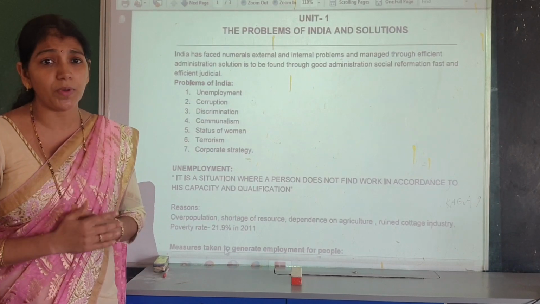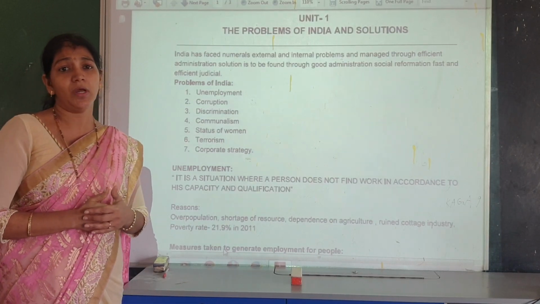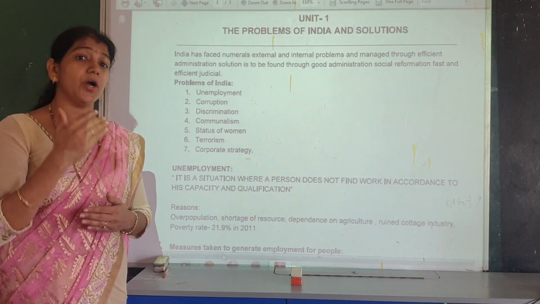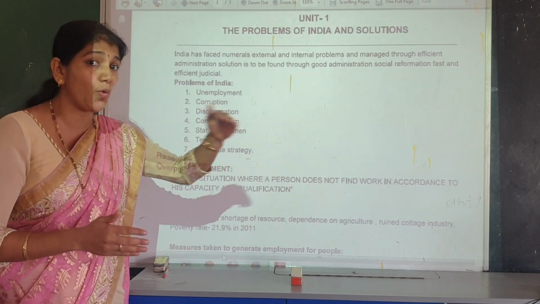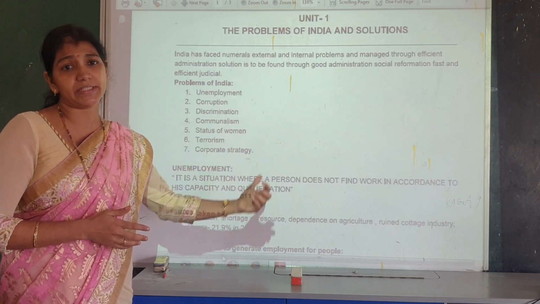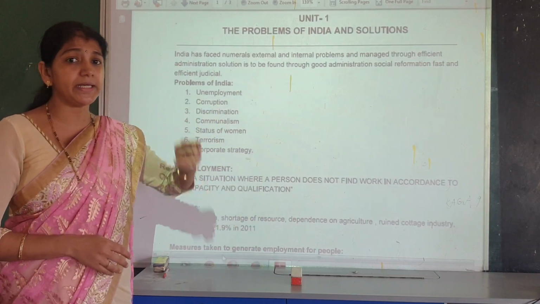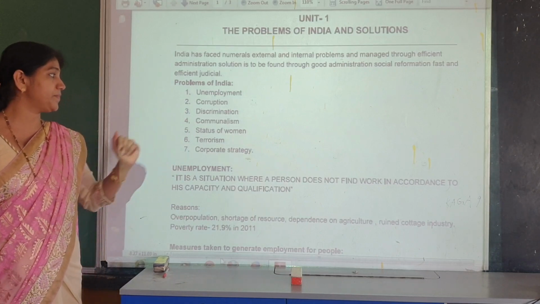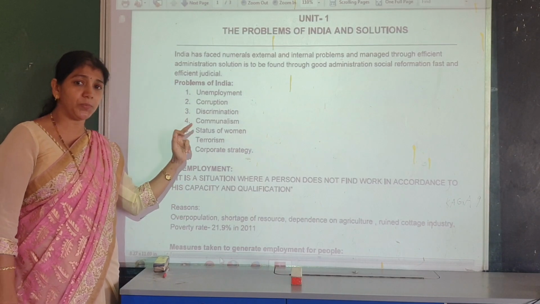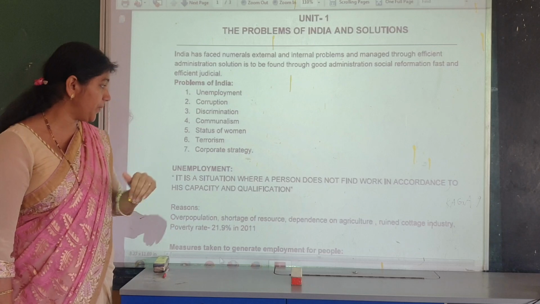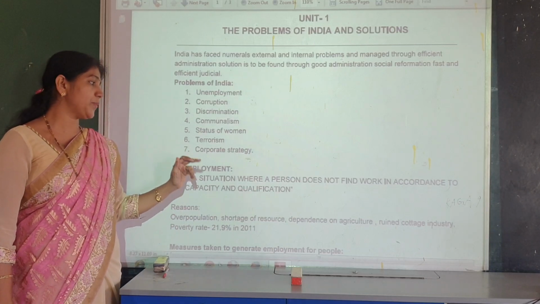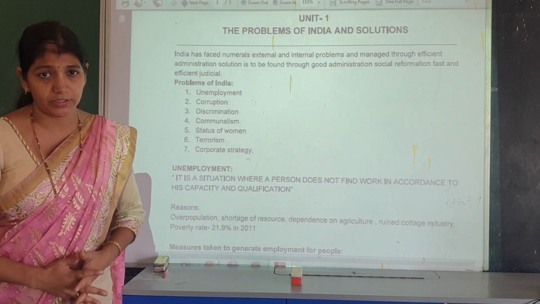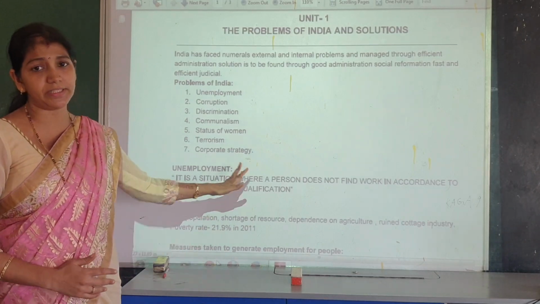What are the major problems, what are the reasons for those problems, how can we get solutions, and what measures should the government take to overcome these problems? All these we will discuss in this lesson. The main learning points of this lesson are unemployment, corruption, discrimination, communalism, status of women, terrorism and corporate strategy. Let us now discuss these problems one by one.